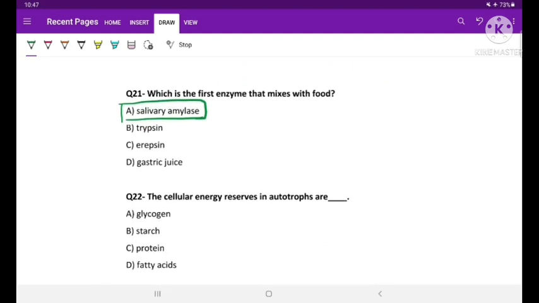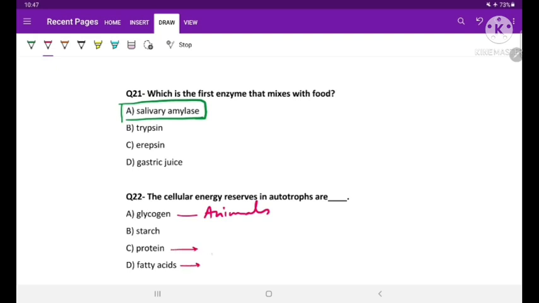Next question is: the cellular energy reserves in autotrophs are. Options are A glycogen, B starch, C protein, D fatty acids. Glycogen is the storage product in animals.